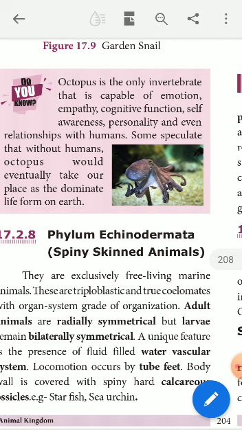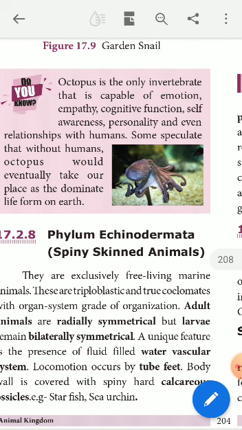It is an animal capable of emotion, empathy, cognitive function, memory, self-awareness, personality, and even relationships with humans. Some speculate that without humans, octopus would eventually take over as the dominant life form on the earth.